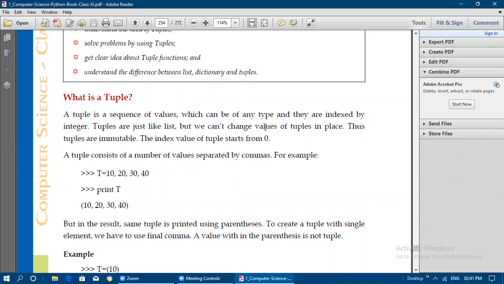So tuples are just like a list, but we can't change the values of a tuple in place, so we say that tuples are immutable. List is a mutable type, and dictionary is also a mutable type, because we are able to change the value in place. For the dictionary, one example we have seen is the update method.